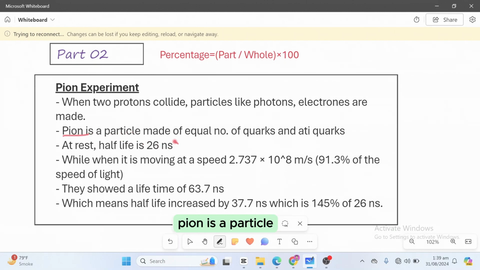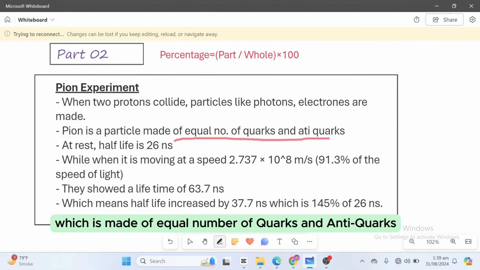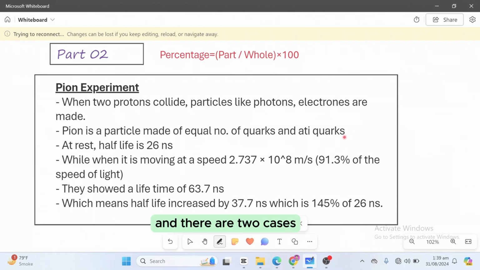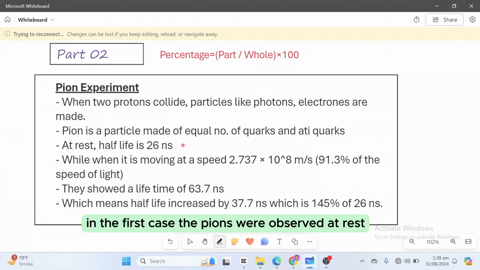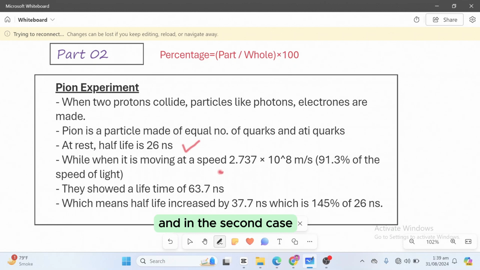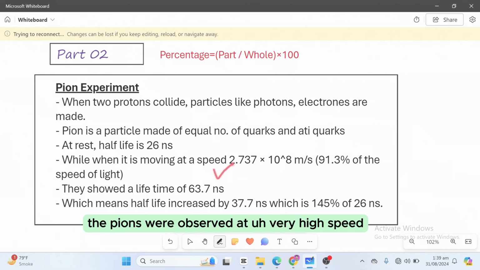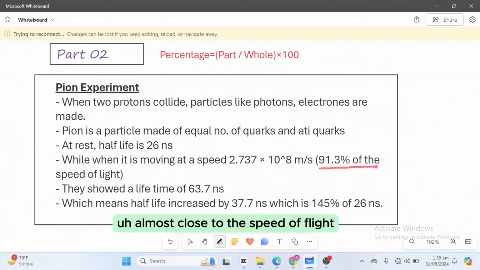And pion is a particle which is made of an equal number of quarks and antiquarks. There are two cases about the pion experiments that we will be discussing here. In the first case, the pions were observed at rest, and in the second case, the pions were observed at very high speed, almost close to the speed of light, 91.3% of the speed of light.